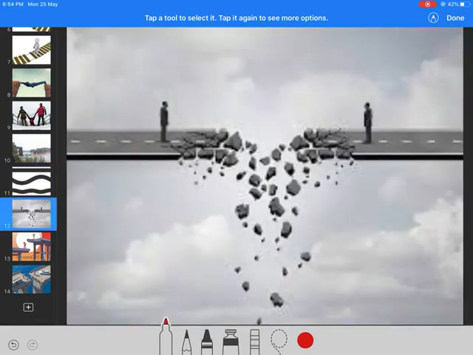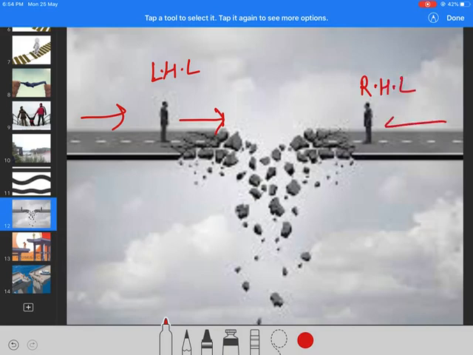Now see this. Let's say this is a person, his name is left-hand limit. He approached the road from this side and reached here. This is a person and his name is right-hand limit. He approached from the right and reached here. They are equal. Left-hand limit and right-hand limit are equal. But what about the value at point f(A)? This is missing, or I can say this is broken. This is not at the right place.